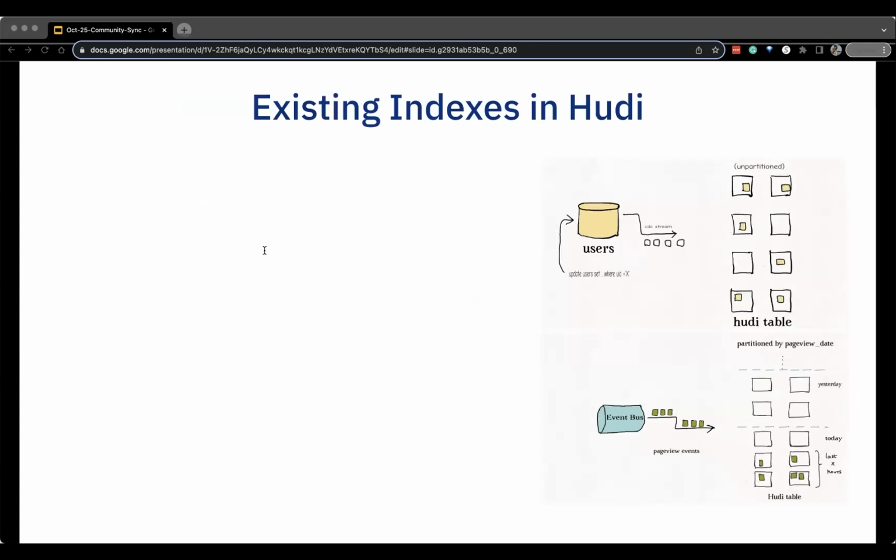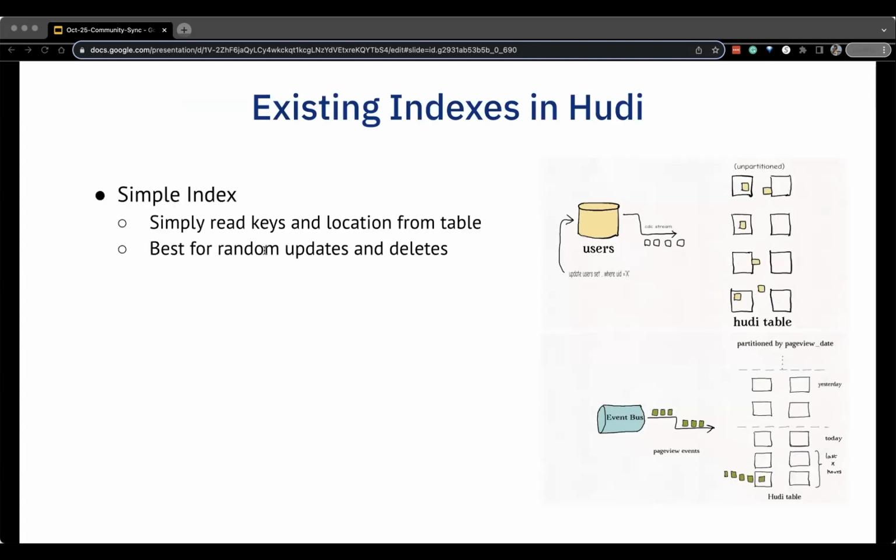Hudi already supports different indexes for different use cases, and there are two popular use cases shown here. The first one is updating the dimension table for the user input. Usually these generate a lot of random updates spreading across most files in the table. Simple index is the best for such use cases. It simply reads the key and location from the table and then finds the location.